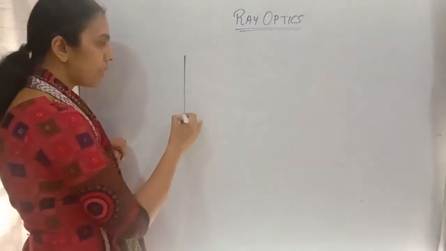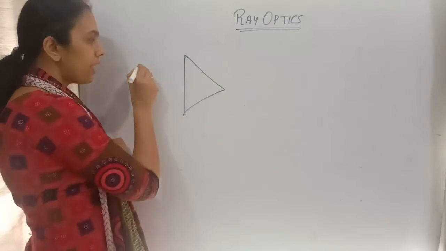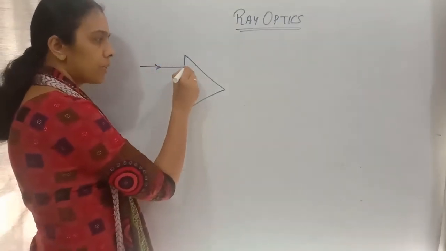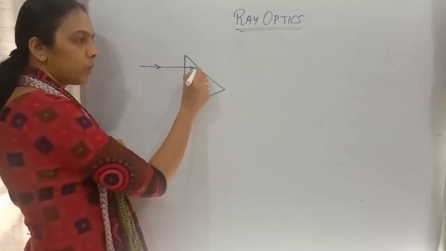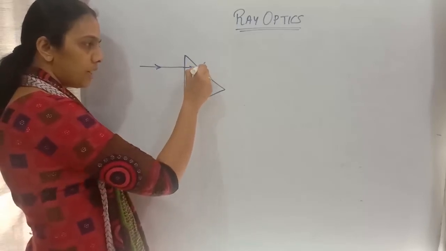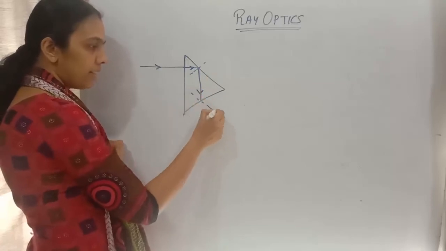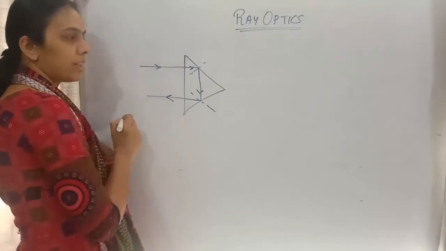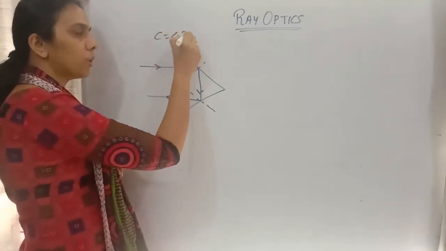See, here I am taking a prism like this. Ray of light is incident through the normal. So it will be incident here without deviation, it will go and be incident over here. Here it will get deflected, right? So it will be reflecting here, and here it is again reflecting back. So if this glass prism is having a critical angle of 42 degree,